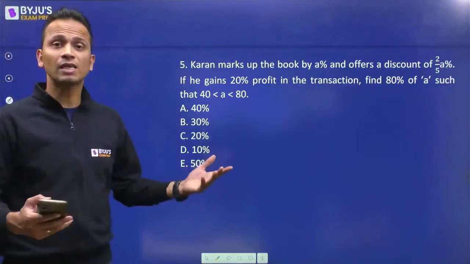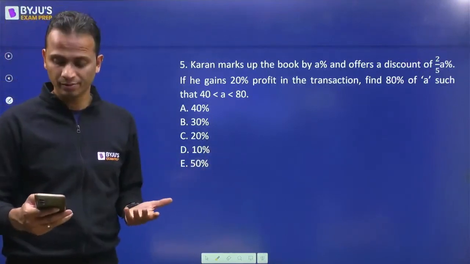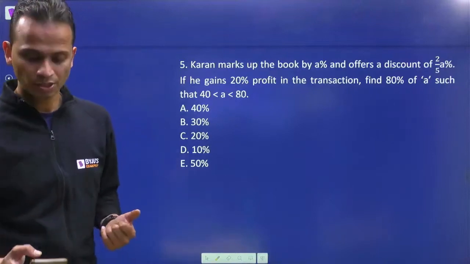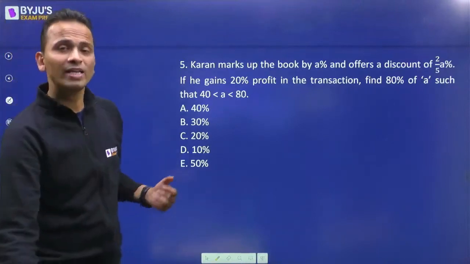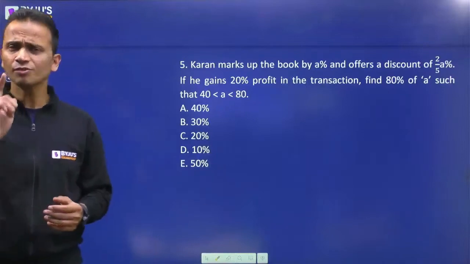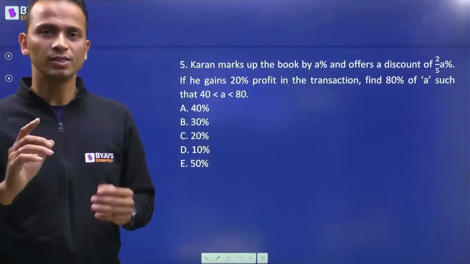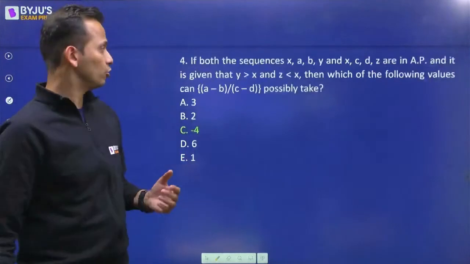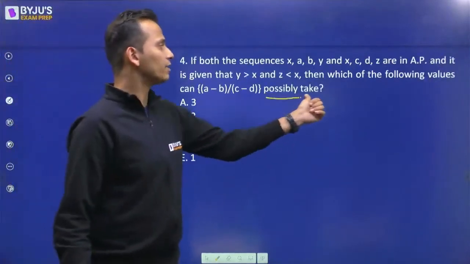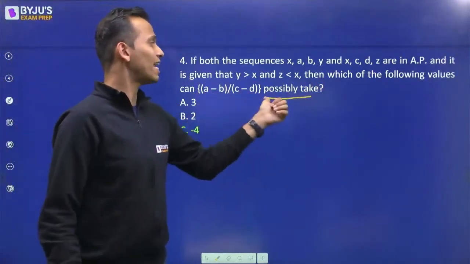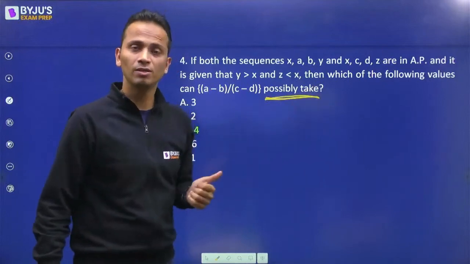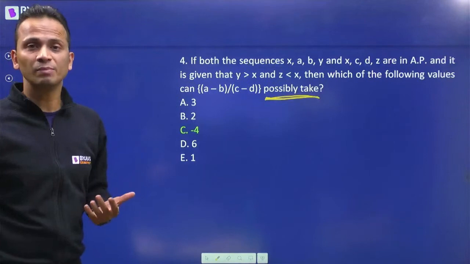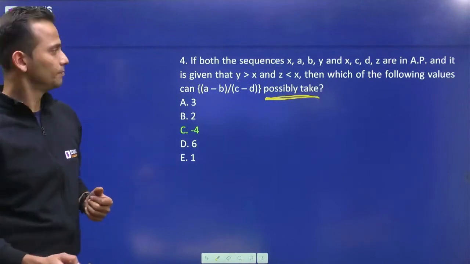Sanket, in that case the answer would be cannot be determined if there had been multiple negative options. Okay? So that is the reason why they have given that question. सिर्फ एक ही negative option इसलिए दिया है. Okay? And look at the language of that question. Which of the following values this can possibly take? Possible. Okay? So possible answer मांगा है. Definite answer नहीं मांगा है. Okay?